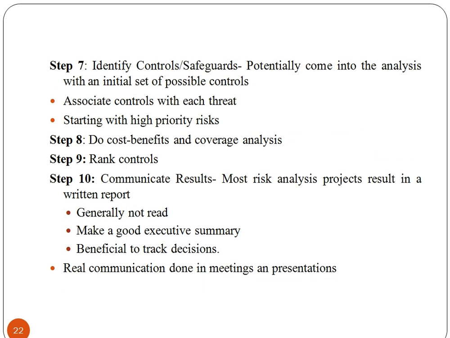Now identify control safeguards, which come into the analysis with an initial set of possible controls. Now associate controls with each threat, starting with the high priority risks, and do a cost benefit and coverage analysis. Rank controls. Communicate results. Most analysis projects result in a written report, which is generally not read, so make a good executive summary. It is beneficial to track decisions.